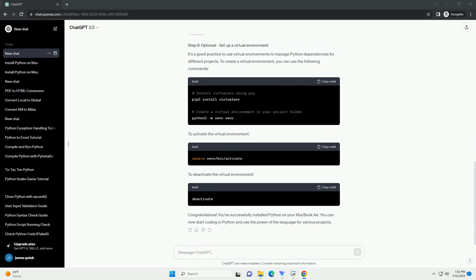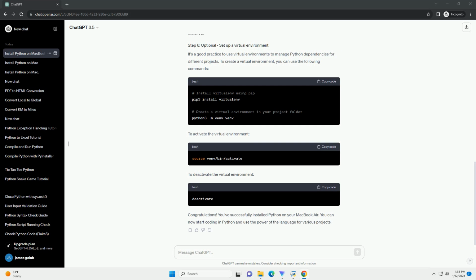Homebrew is a package manager for macOS. It makes it easy to install and manage various software packages, including Python. To install Homebrew, paste the following command into terminal and press Enter. Follow the on-screen instructions to complete the installation.